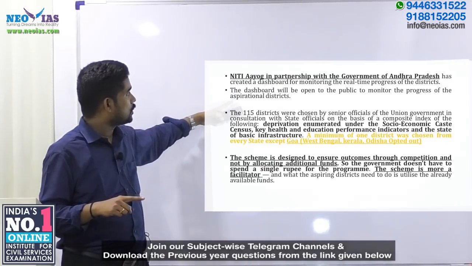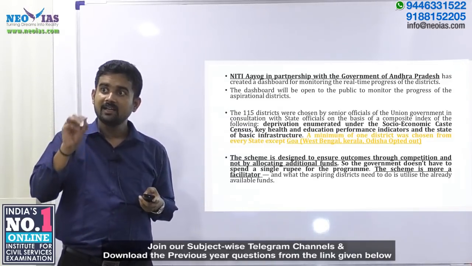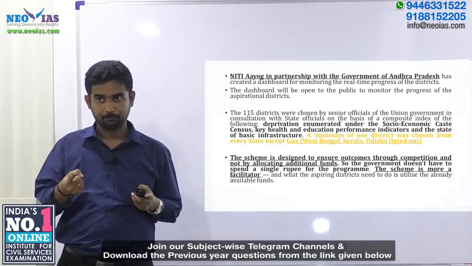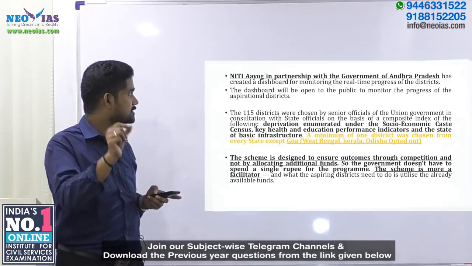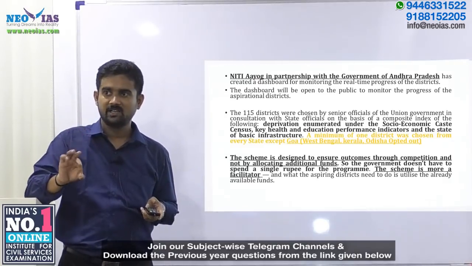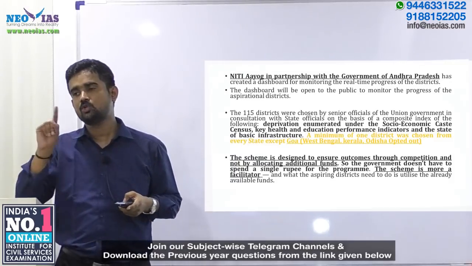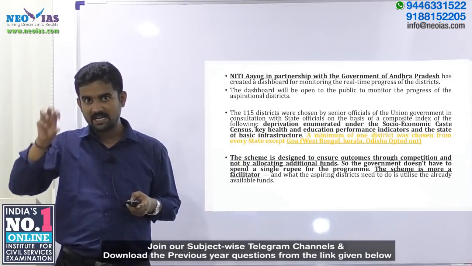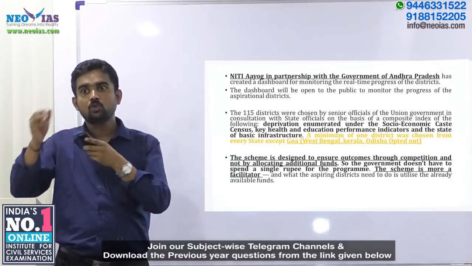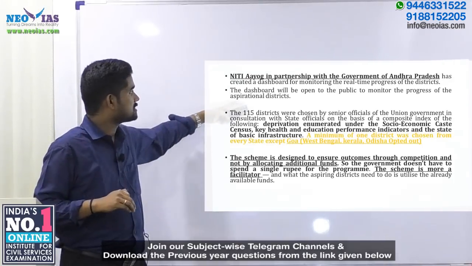We have identified close to 115 districts as part of the Aspirational Districts program, and one key point for us to note is how these districts have been identified. These 115 districts have been identified based on the deprivation criteria enumerated in the socio-economic caste census. SECC has specific criteria suggesting that these districts are deprived of something. So, it is based on the deprivation criteria in the SECC data that these districts have been identified.